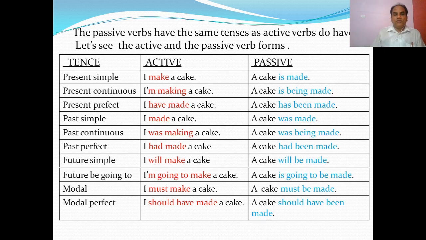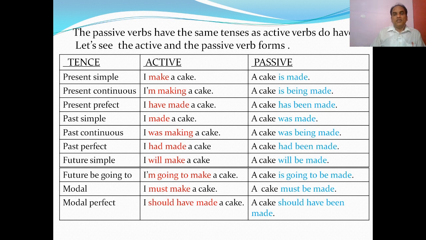With modals, "I must make a cake" becomes "a cake must be made". Modal perfect: "I should have made a cake" becomes "a cake should have been made". So these are the different tense forms in active and passive. How active verbs are changed into passive, we should know this chart.